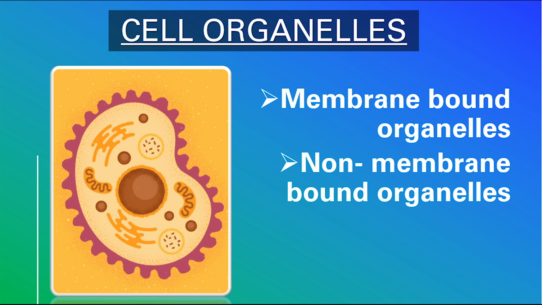Examples of membrane-bound organelles include lysosome, Golgi apparatus, endoplasmic reticulum, nucleus, mitochondria, chloroplast, vacuoles, etc. These organelles are embedded inside the cytoplasm. Cytoplasm is the jelly-like substance that is found in between the cell membrane and the nucleus. The examples for non-membrane-bound organelles include ribosomes, cytoskeleton, cell wall, etc. These are present both in prokaryotic as well as eukaryotic cells. Now we can see each of these organelles in detail.